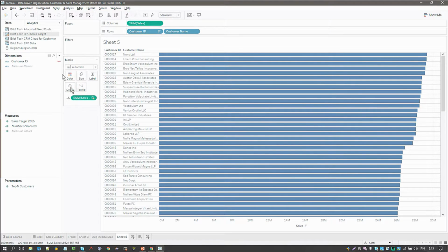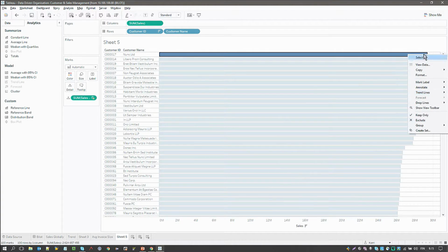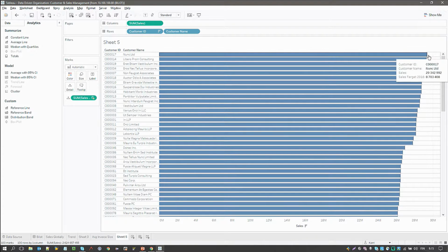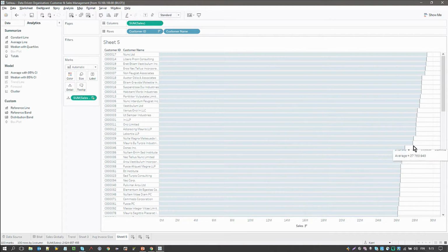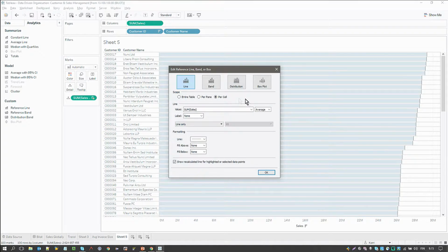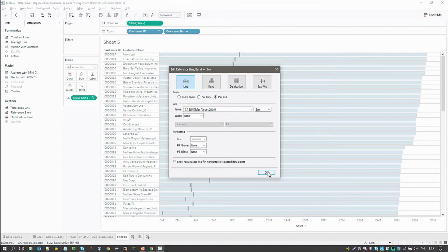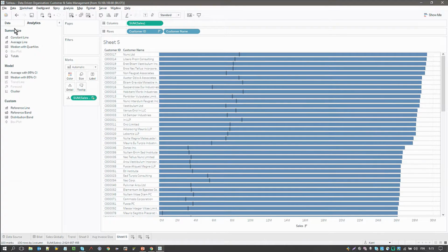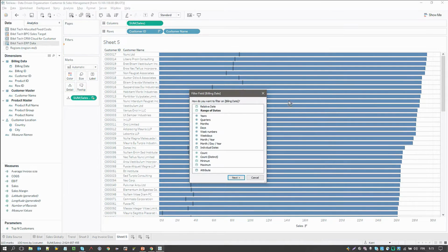And so what I'm going to do is add an average line here. Then I will tell Tableau that I want it to show me where my sales target is in relation to my data.